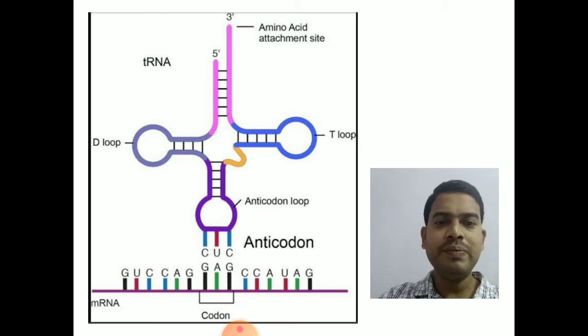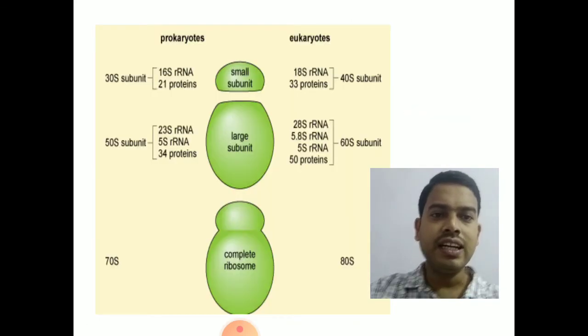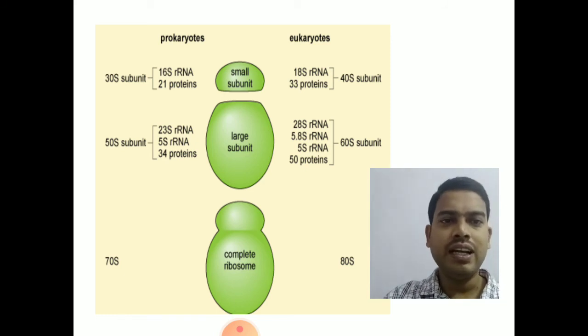That means it will attach to the mRNA and also to the protein. During protein synthesis, the adjacent amino acid will be attached to the incoming amino acid. So that is the function of tRNA: bringing the amino acids to the site of protein synthesis. So that is tRNA. The next one is rRNA, ribosomal RNA.